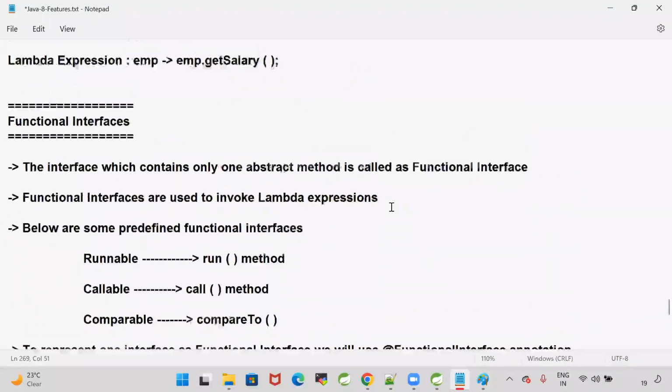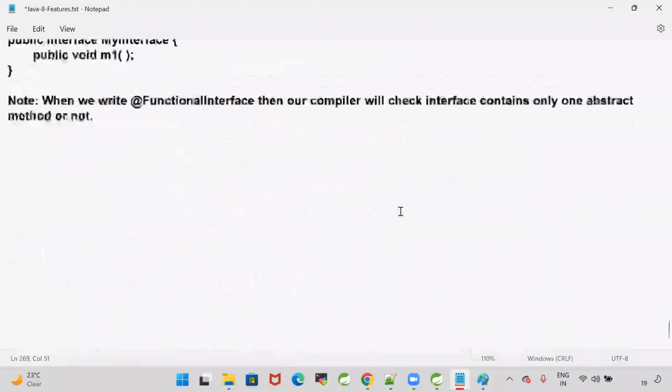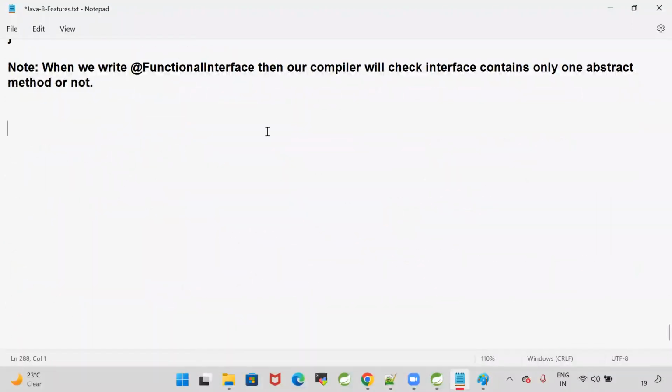Tell me, what is lambda and what is functional interface? Now you understood what is lambda and what is functional interface. Can you guys tell me that quickly? Please respond in the chat. People watching from Zoom, people watching from YouTube, both have to respond. You need to be interactive in the session. Then only I will get more energy to discuss more subject.